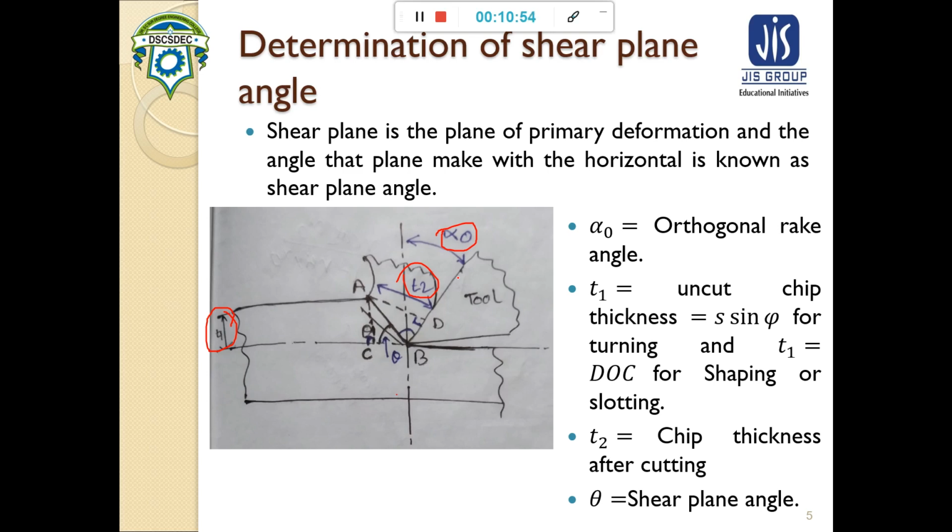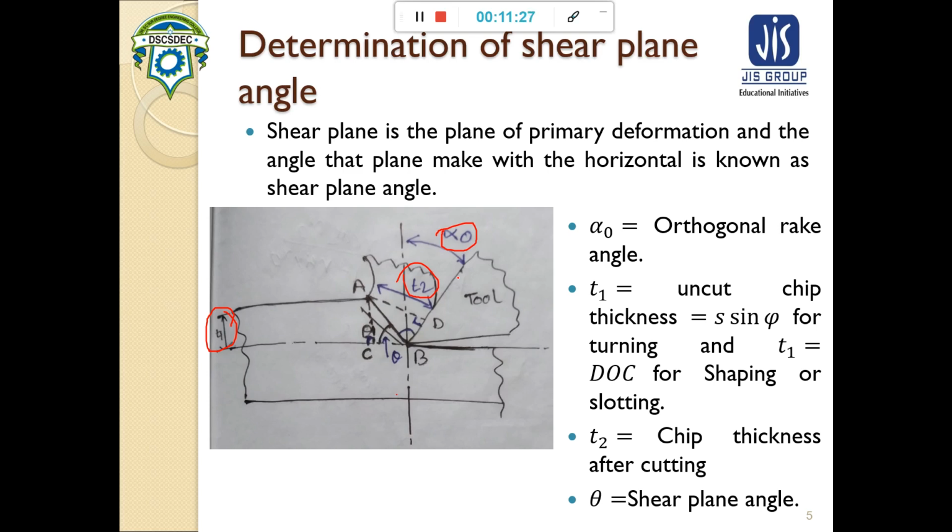So here also alpha is the orthogonal rake angle. Next, T1 is the uncut chip thickness, which is equal to S sin phi for turning, and T1 is equal to the depth of cut in case of shaping or slotting. When we study shaping and slotting, you may understand this better. Now T2 is the chip thickness in cutting and theta is the shear plane angle.